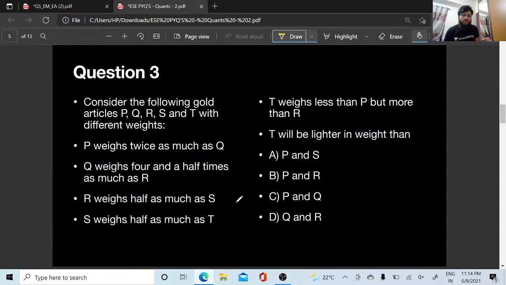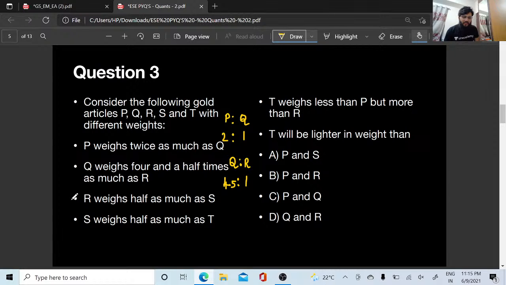Okay, so let us write down the ratios now. P weighs twice as much as Q. So I'm writing P is to Q here, right? So if Q is 1, P will be weighing 2. Q weighs 4.5 times as much as R, right? So I'm writing Q is to R here. If R is 1, Q is going to be 4.5, right?